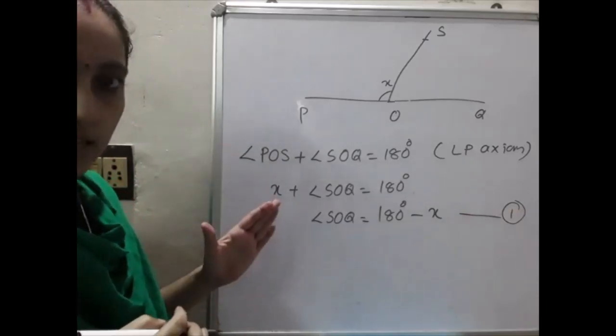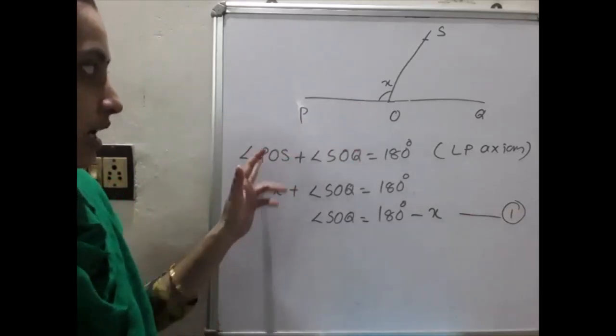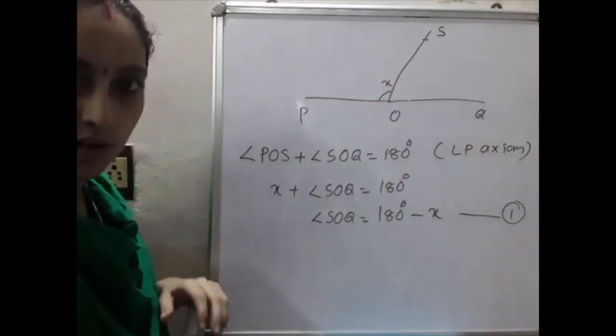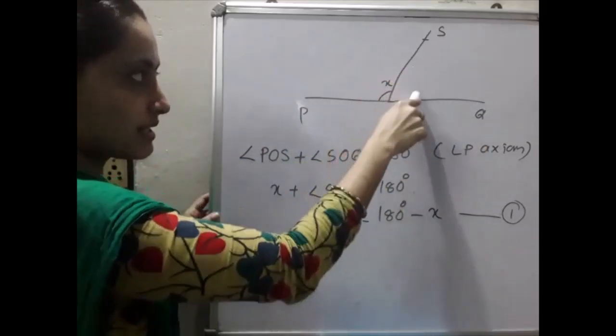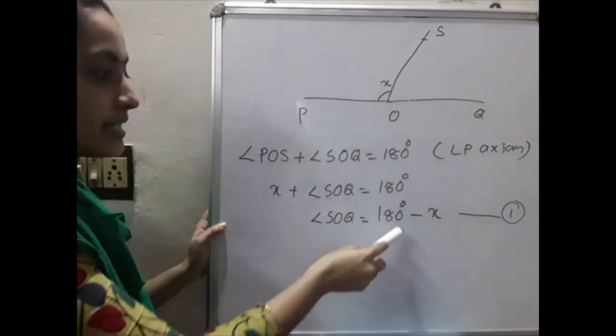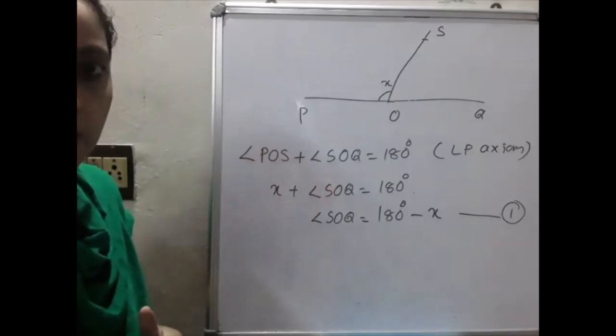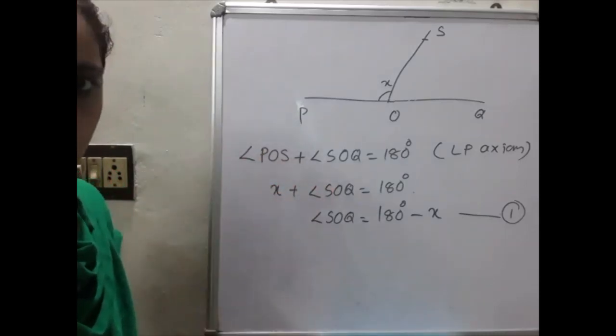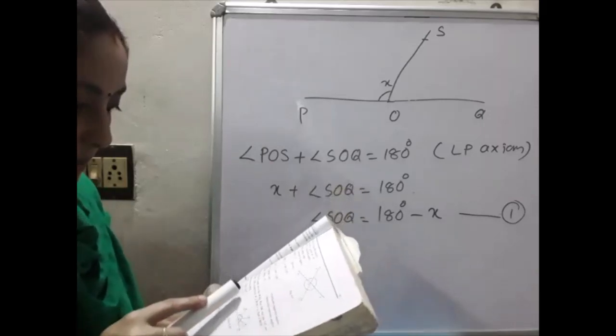Is it clear up to this? What is that? Linear pair. So angle POS plus SOQ is equal to 180 degrees. That is x plus this angle is equal to 180 degrees. So SOQ is equal to 180 degrees minus x. That is equation number 1. Hope you are clear up to this much. Then we will move to the next step. What is the next step given in the question?